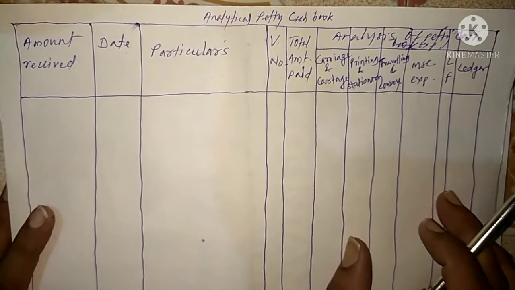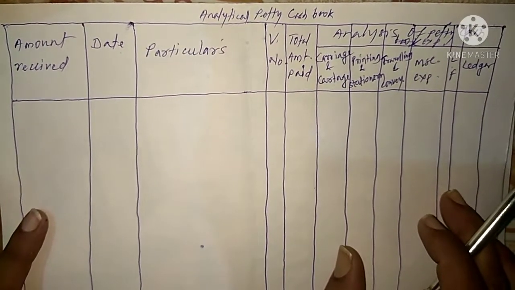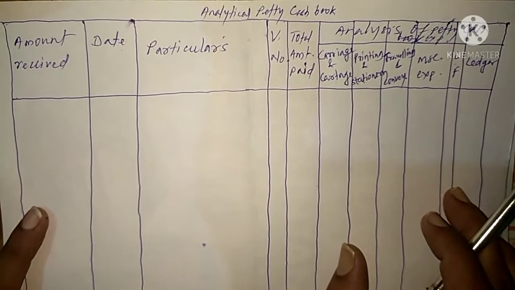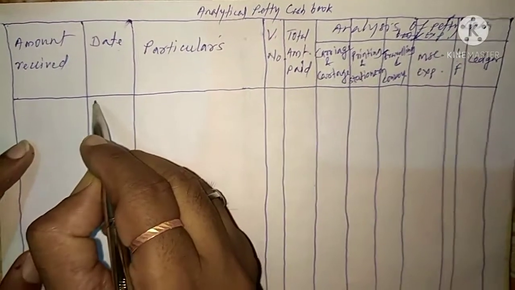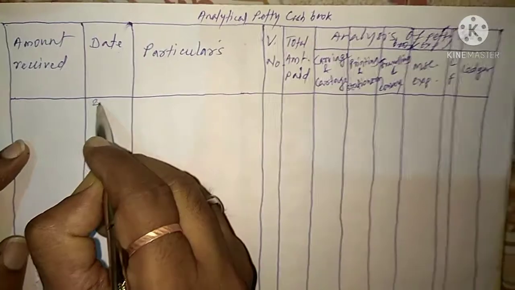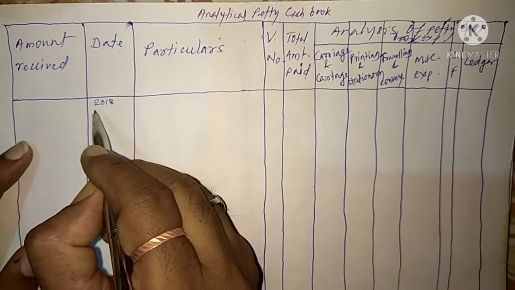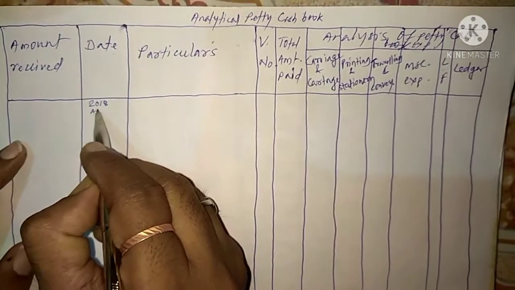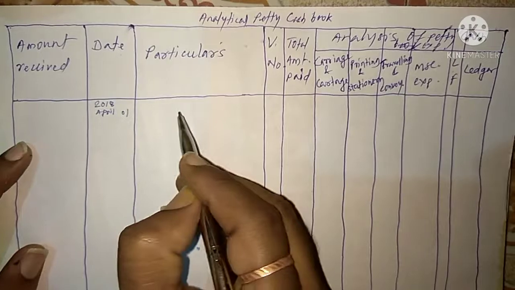And then our first transaction is the opening balance. So in date we have to write first the year 2018, then April 1st.